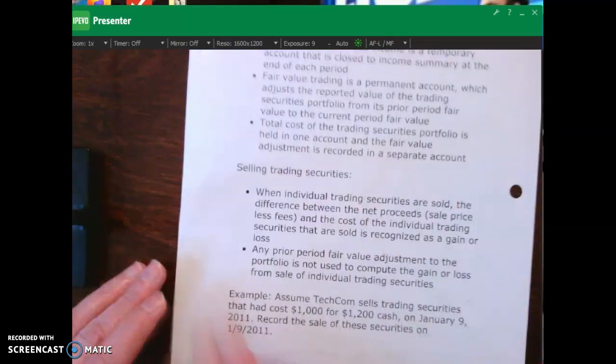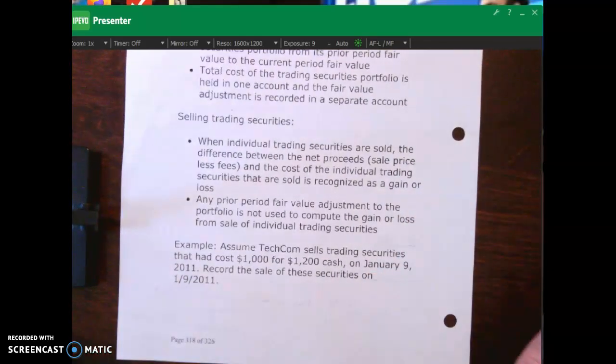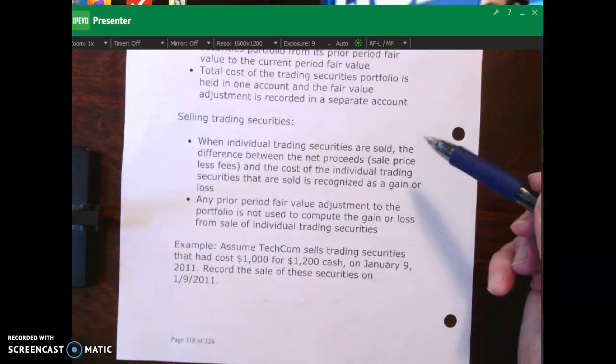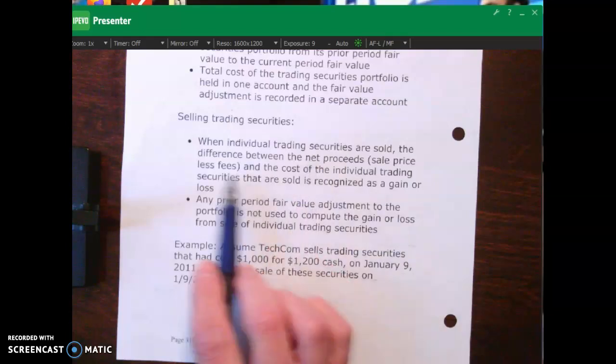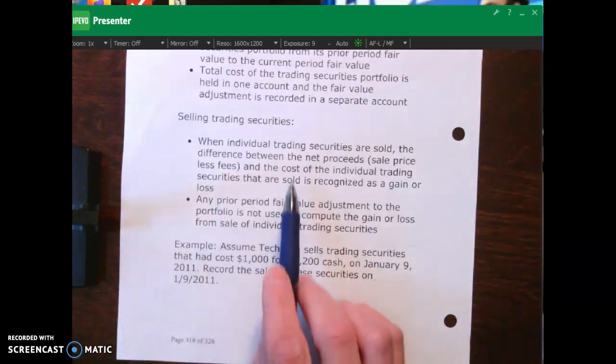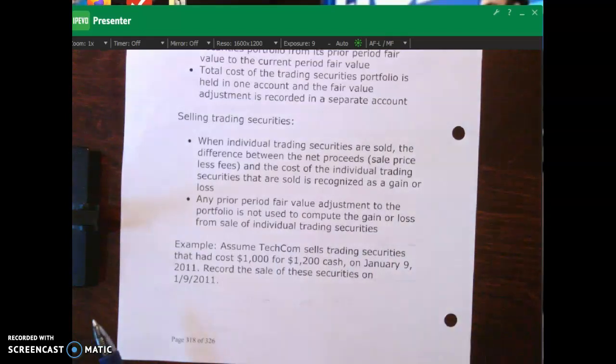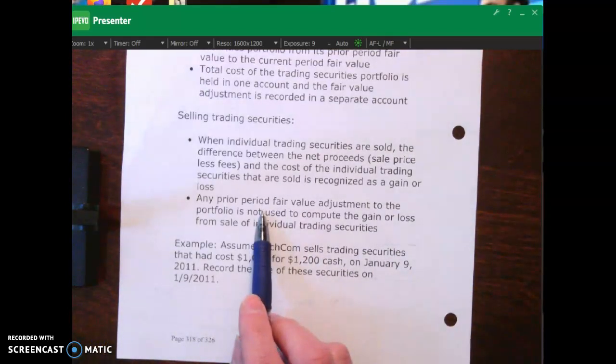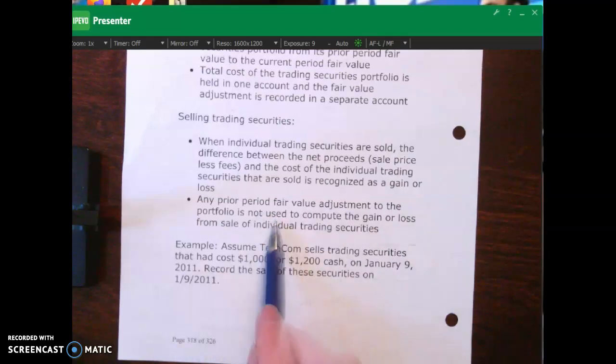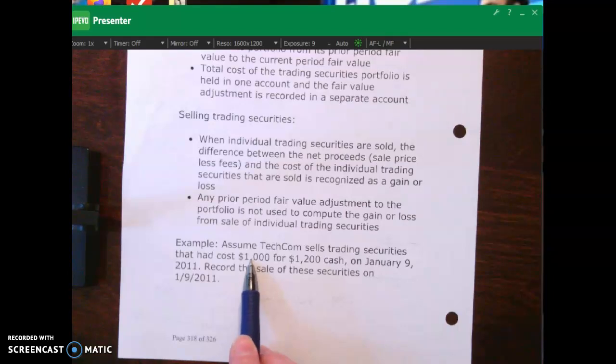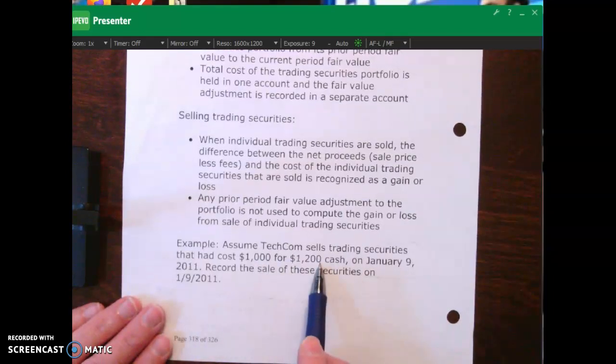In terms of selling our trading securities, when these individual trading securities are sold, the difference between the proceeds, which is the price less our fees, and then the cost is recognized as our sale gain. If we had some prior period fair value adjustments, that's not going to be used to compute our gain or loss from the sale of our trading securities. So when we look at our example, we assume TechCom sells trading securities that had a cost basis of $1,000. We sell it for $1,200 cash.